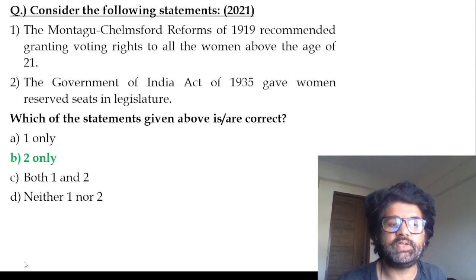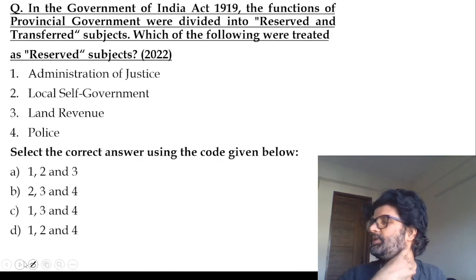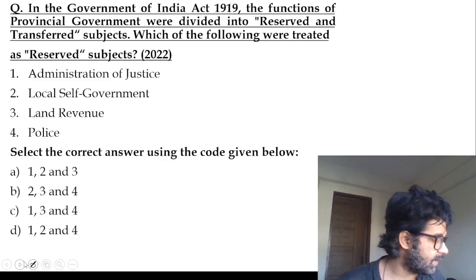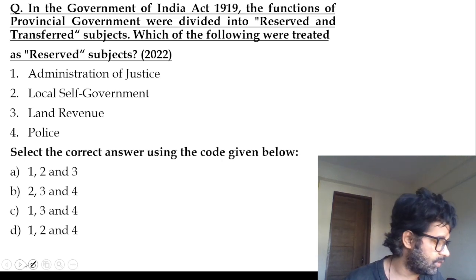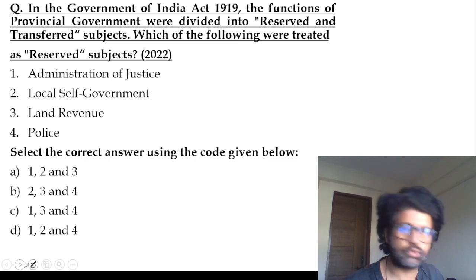You can see via these questions how important these acts are: 1909, 1919, 1930, especially 1919 and 1935. So yes, sir, reserved and transferred subjects. I have already told you what was happening. Diarchy in provinces was introduced by the 1919 Act.